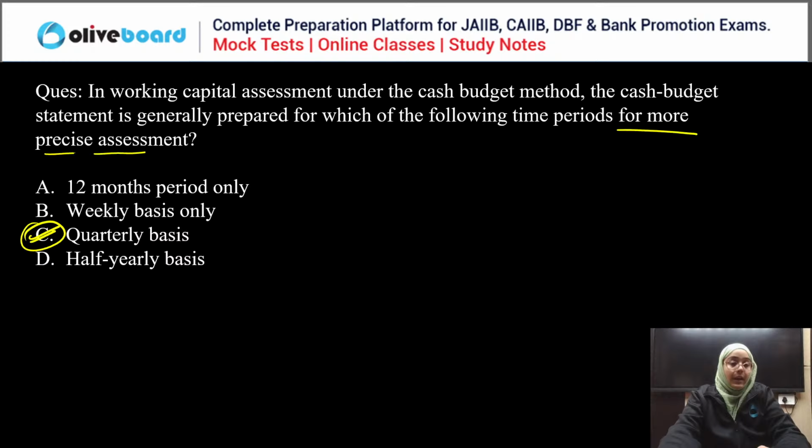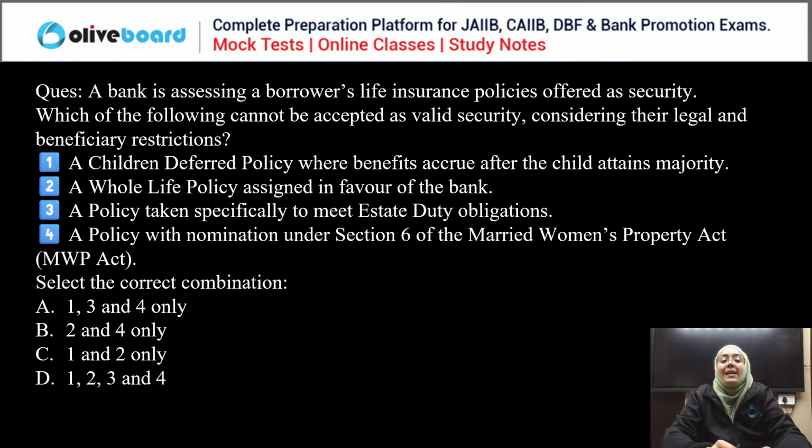Okay. Done. Next. A bank is assessing a borrower's life insurance policies offered as security. Which of the following cannot be accepted as a valid security considering their legal and beneficiary restriction? First, a children deferred policy where benefit accrues after the child attains maturity.